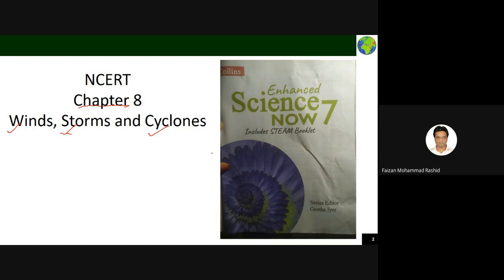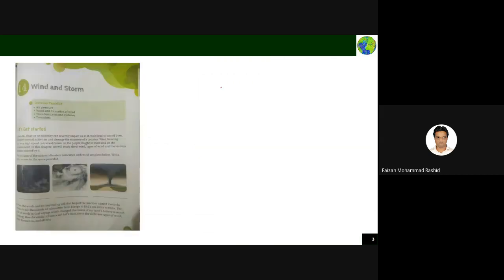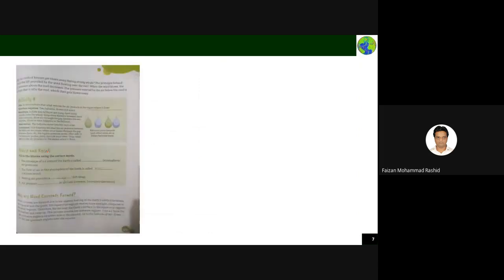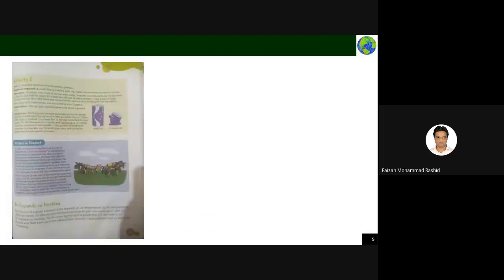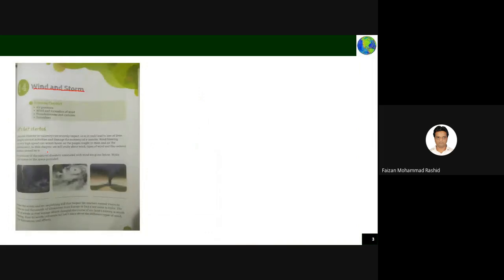Okay, but we are following this book. This book is by Geeta Iyer. Almost the same book, this is a side book of NCERT. So we are following this book here. What is the first thing? Wind and storm. What is wind and storm? Let's start from here. We will see one by one what the things are. The chapter is a bit big, we will try to finish it today itself.